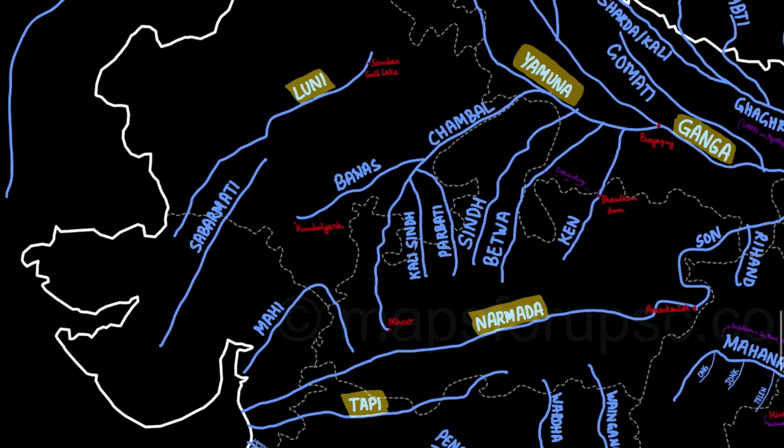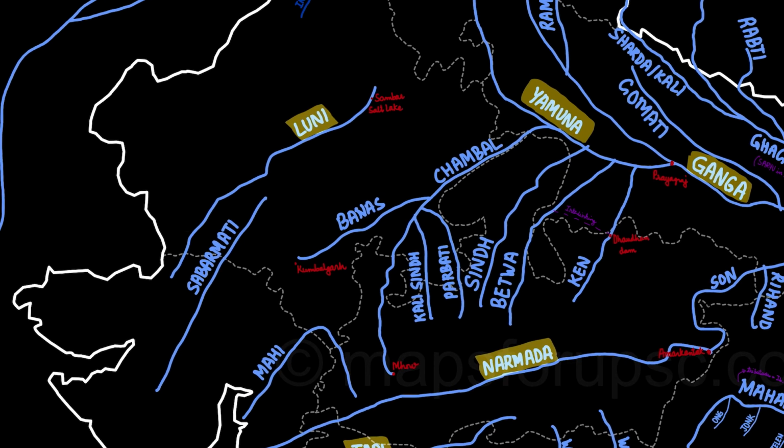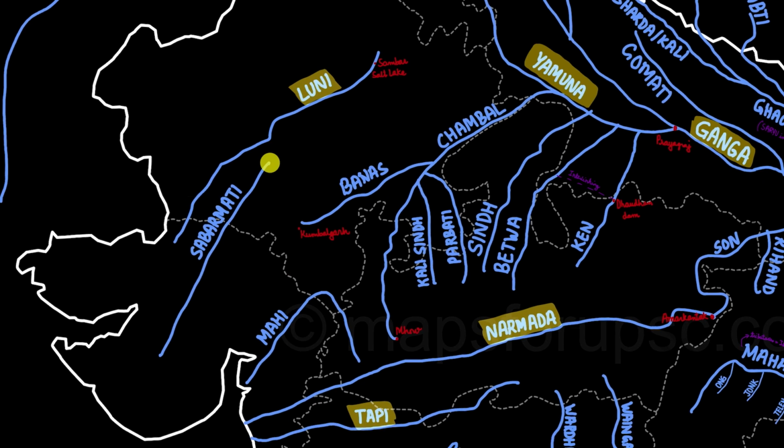So, one of the major rivers in Rajasthan is the Luni River, which originates from the Aravalli Hills. There is Sambhar Salt Lake on the banks of Luni. Then there is Sabarmati River, which originates from Rajasthan and then travels into Gujarat.